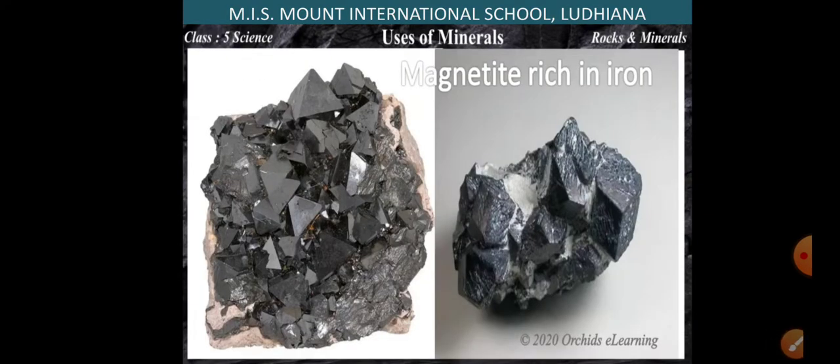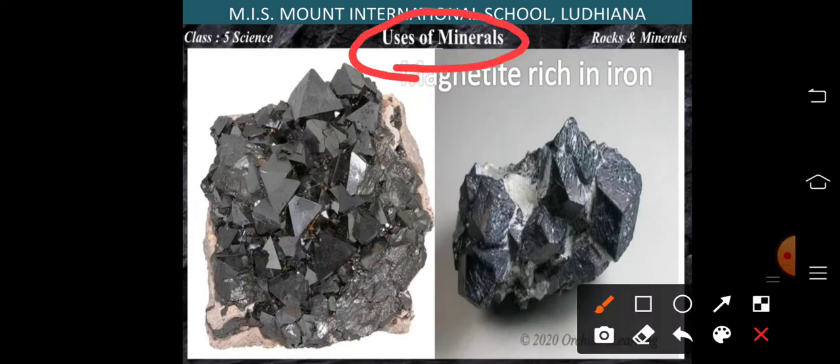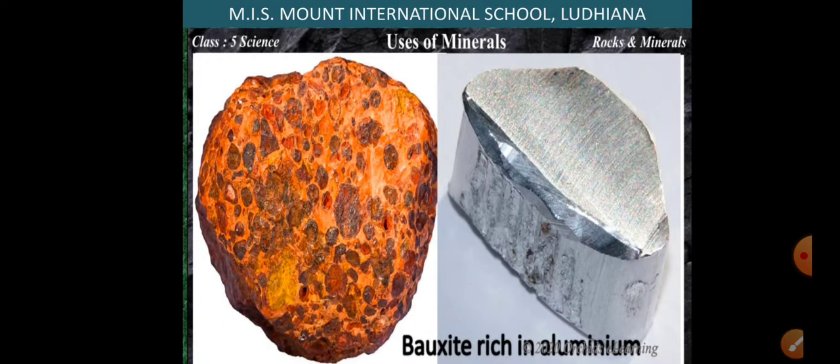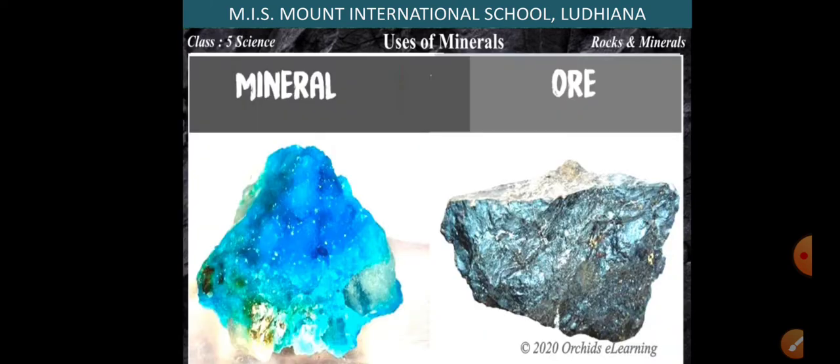These minerals, as I told you, now we are doing the next part, that is the uses of the minerals. These minerals are very much important because metals can be extracted, metals can be obtained from these minerals. Like magnetite is rich in iron, so it is used to form iron. Bauxite is rich in aluminium, so aluminium is extracted from bauxite.